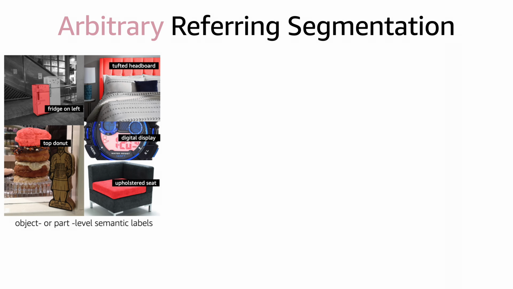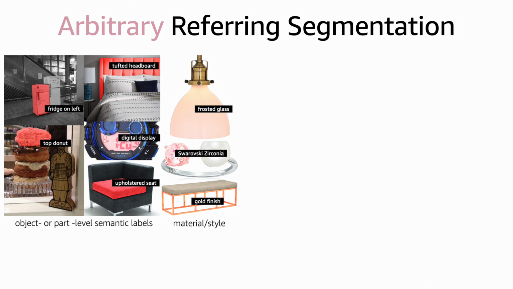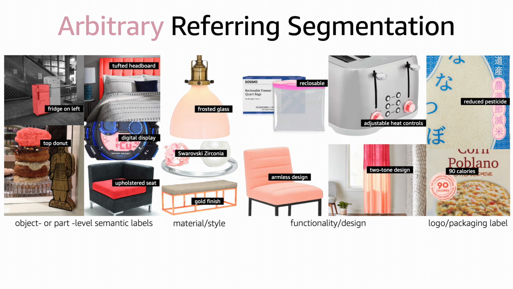We call this task arbitrary referring segmentation, as it encompasses a broad spectrum of referring expressions. Where previous methods mainly focus on object-level expressions, our proposed method, RESAnything, advances beyond this limitation to handle part-level semantic labels, alongside implicit references like material, style, function, and packaging information, all in a zero-shot manner.